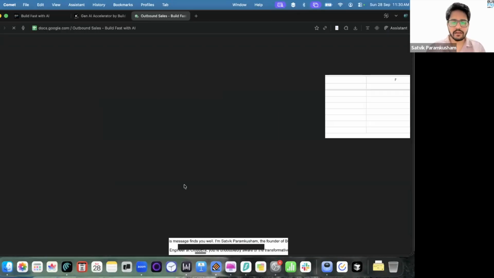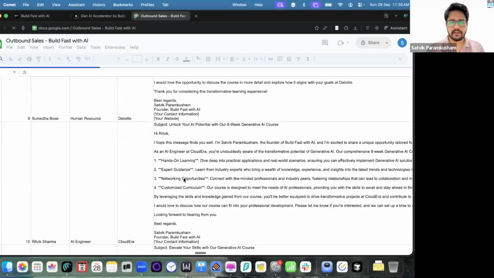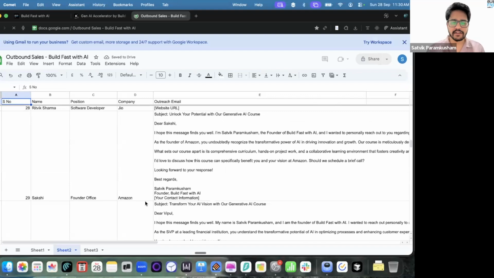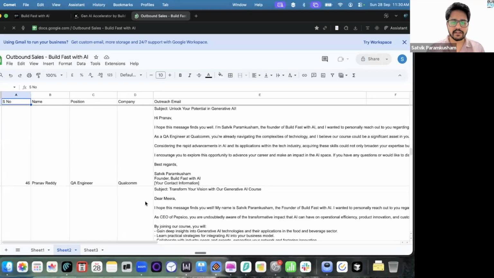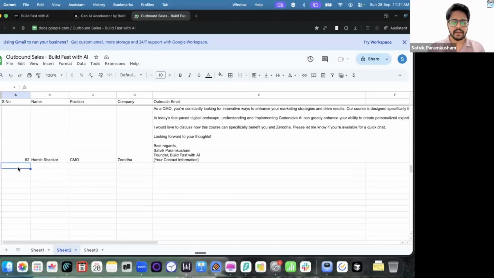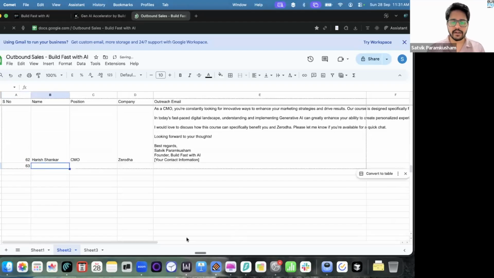So let's say this is the sheet of the people who have applied for our course or maybe who have attended our sessions before. Again, you can see there are many, many people. Now, let's say what if there is a new person applying? So let's say number 63. So I'll just choose the name of the person who has commented last.